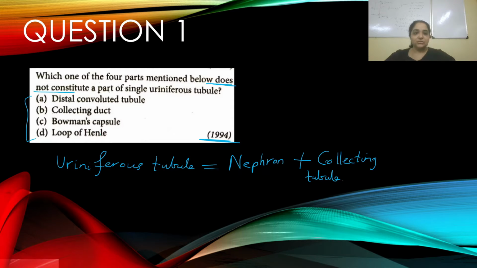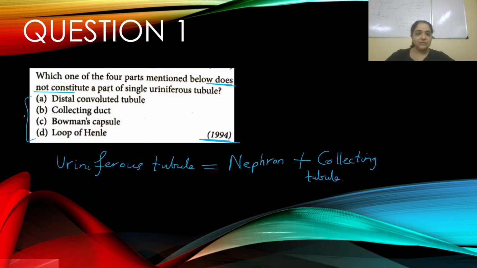Let's look at our answer options. A, distal convoluted tubule. Yes, it is a part of nephron, so it is not the right answer. B, collecting duct.